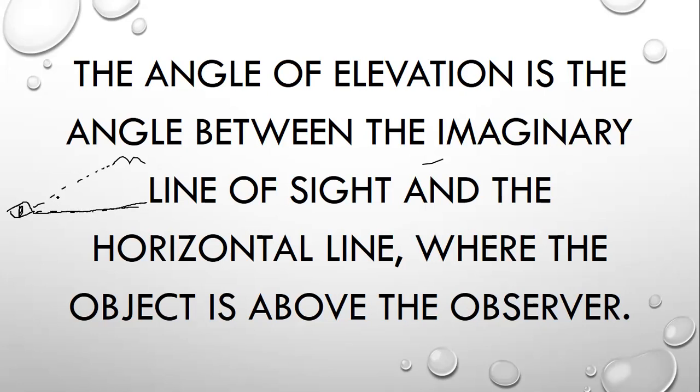So ngayon, itong angle na nabubuo na to, this is now the angle of elevation. Okay. Naintindihan ba yon? So ulitin natin, when we say angle of elevation, it is the angle between the imaginary line of sight, yung object na tinitingnan mo na nasa taas, and the horizontal line. So yung from your eyes pa horizontal, yung angle na nabubuo doon, that is the angle of elevation.